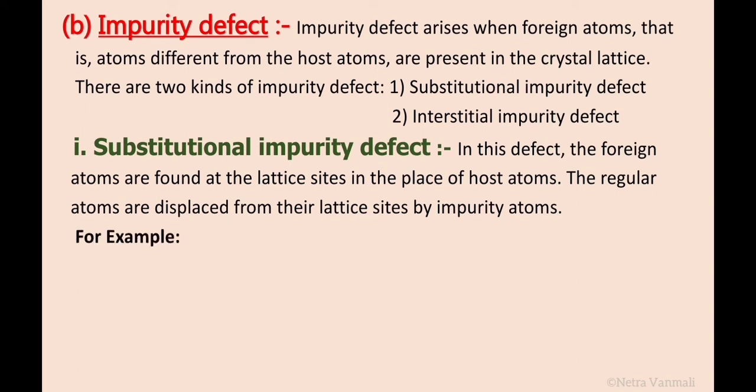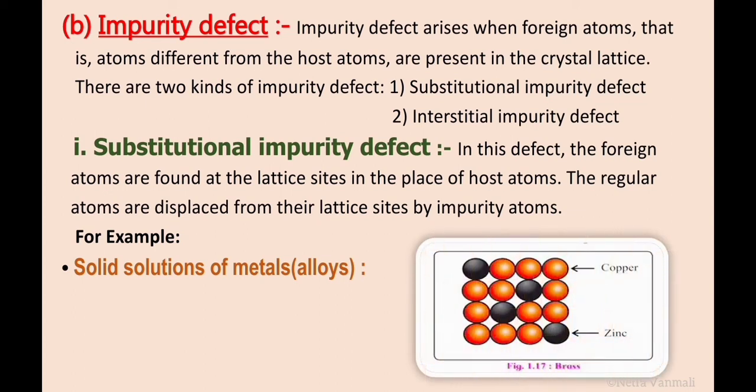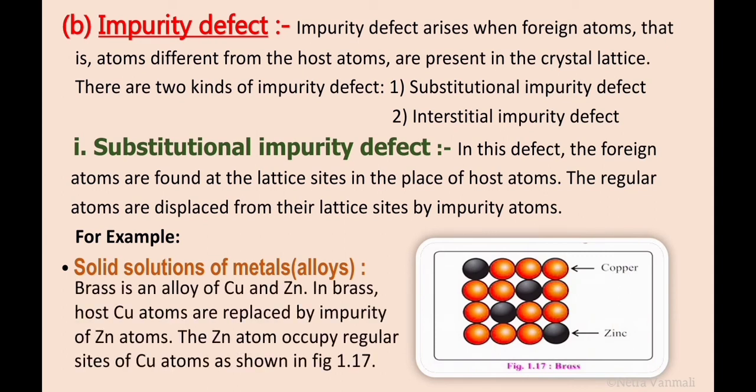The first example is solid solution of metal alloys. The example is brass. Brass is an alloy of copper and zinc. In brass, host copper atoms are replaced by impurity zinc atoms. The zinc atoms occupy the regular site of copper atoms. So this is an example of substitutional impurity defect, where zinc impurity is substituted in the copper crystal, creating a brass alloy.